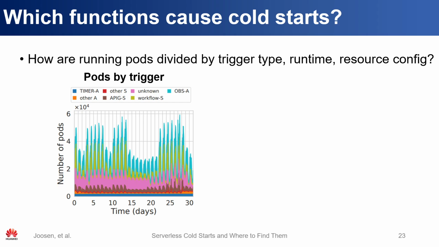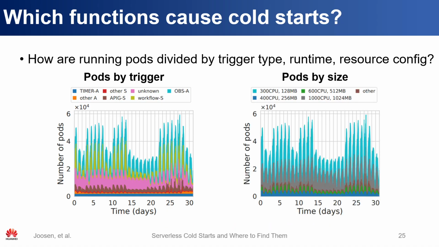If we take the number of running pods we looked at previously and plot that over the 31 days of our data set, we can see a few interesting things. Normally, timer functions are brought up as a significant source of periodicity in these types of platforms. But in fact, we see that they are quite constant and contribute very little to the overall workload, while workflow and storage triggers contribute by far the most.